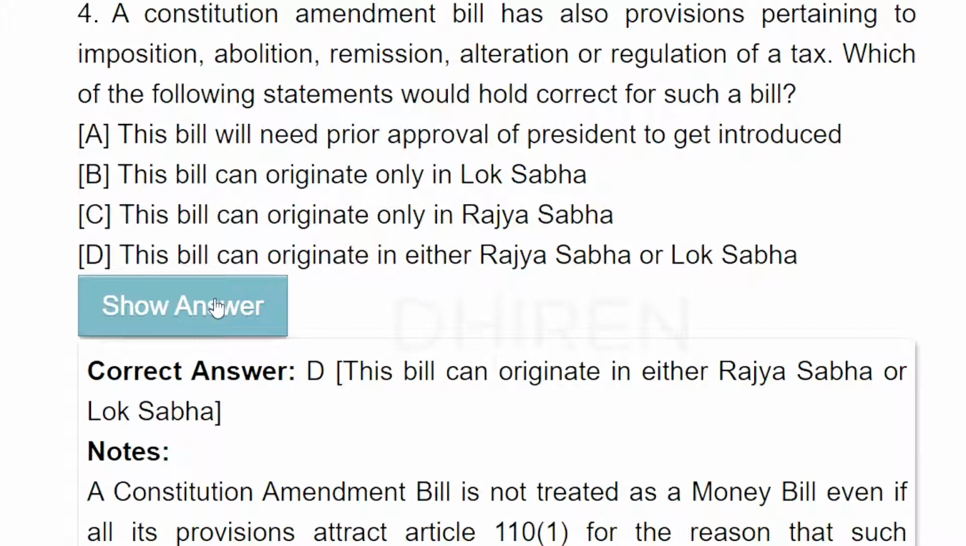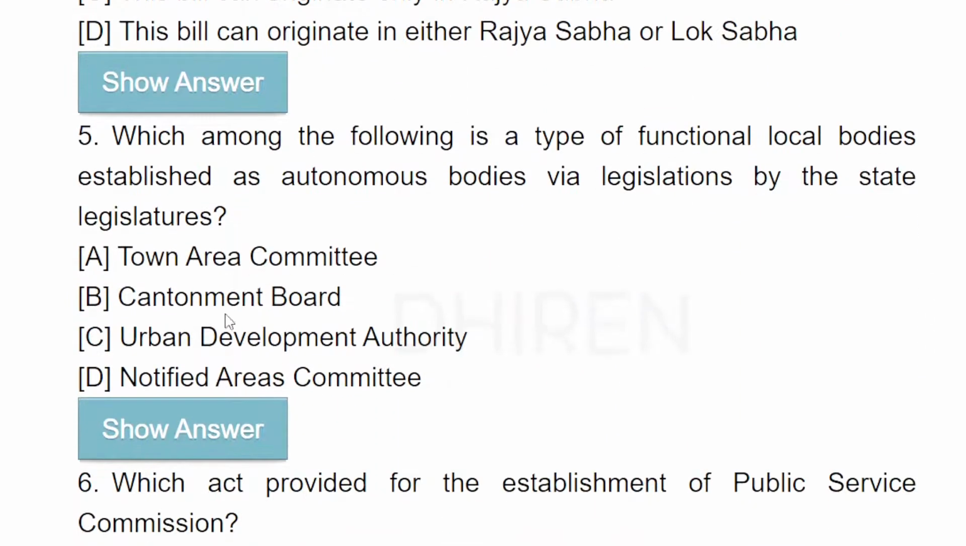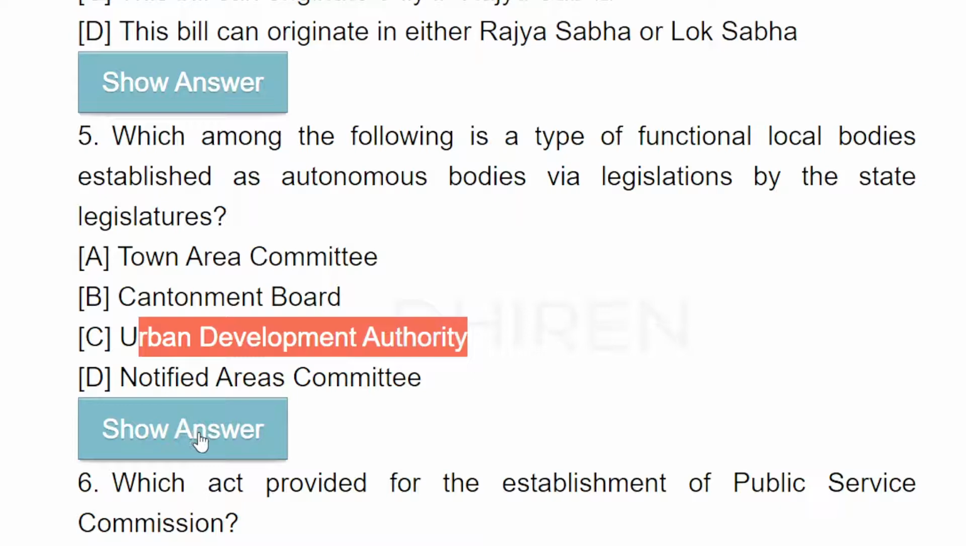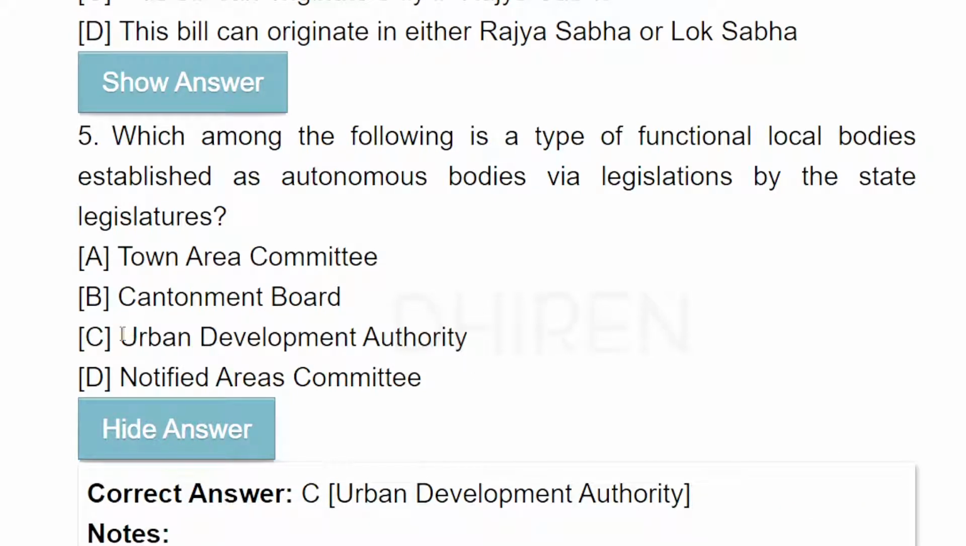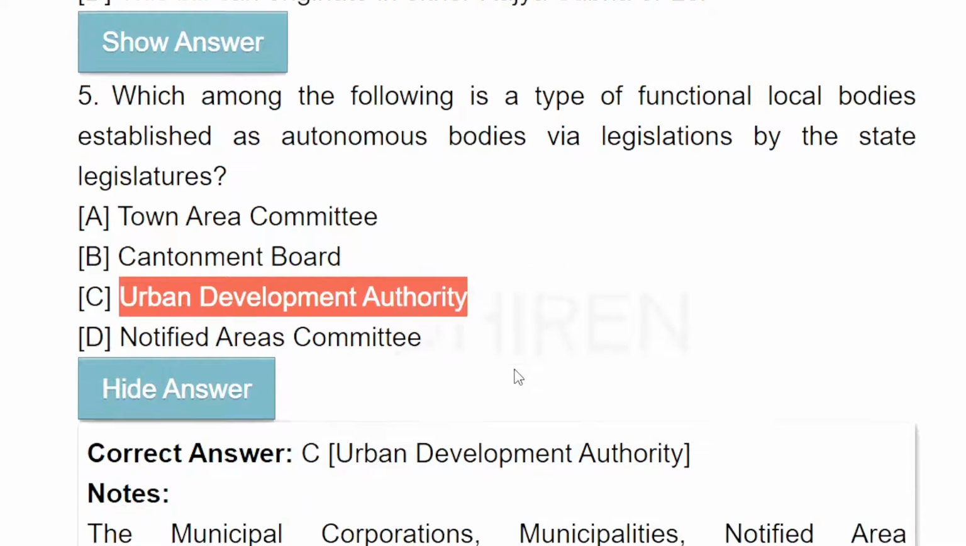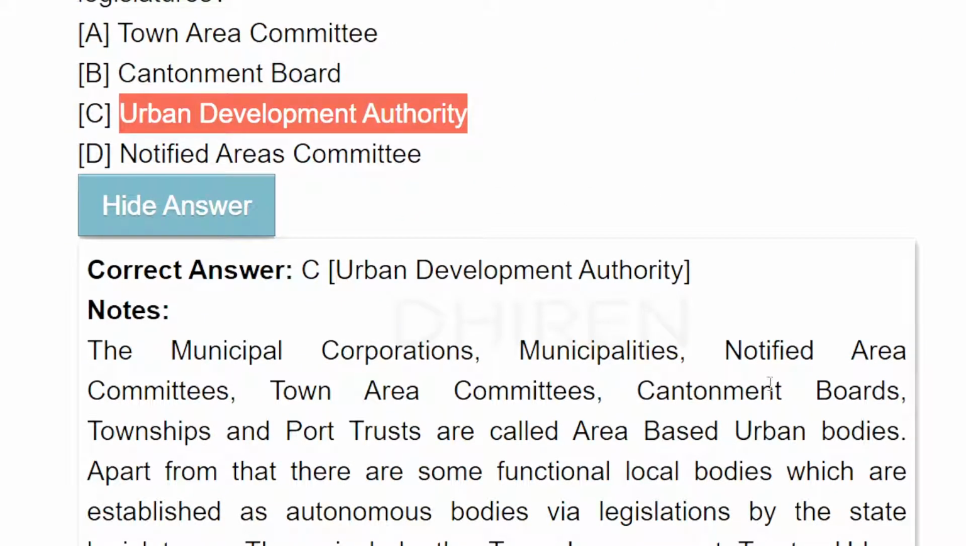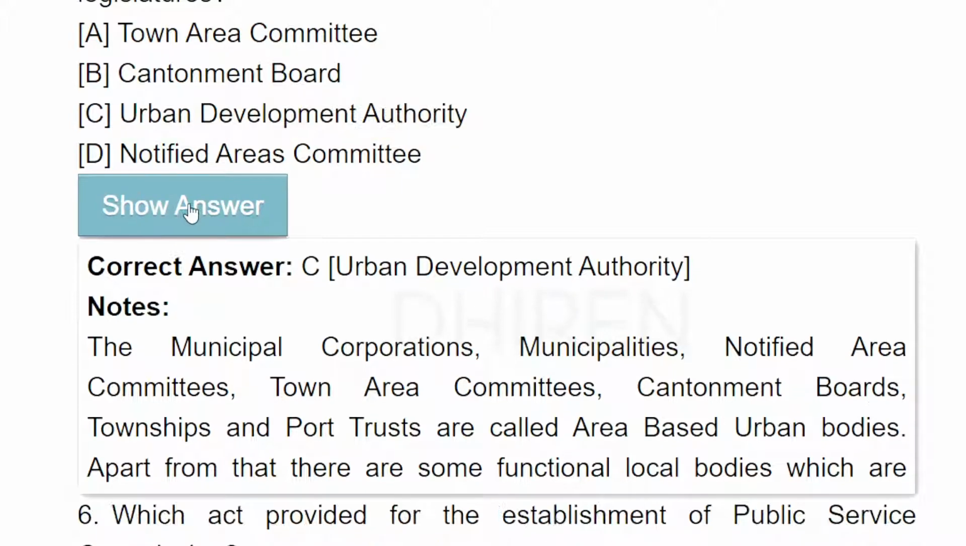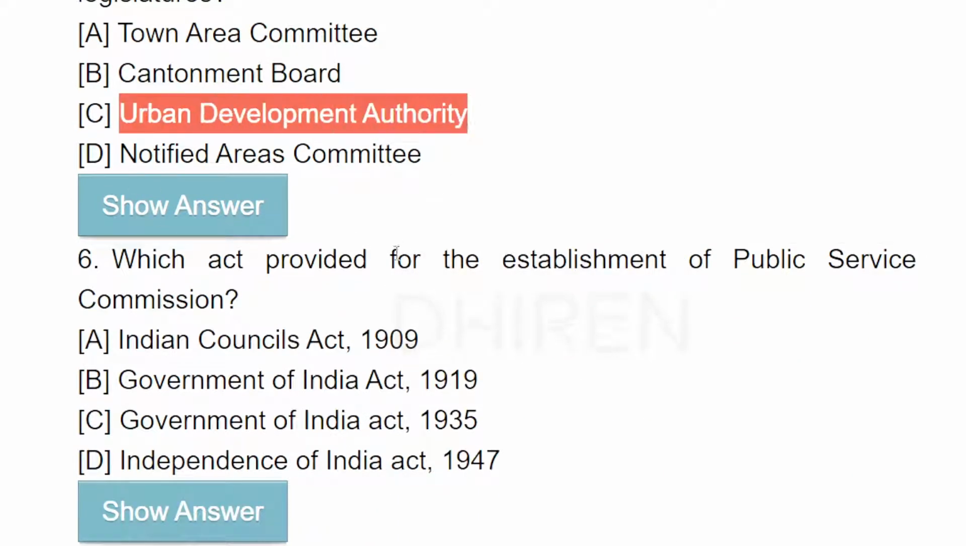Okay, now serial number 5. Which among the following is a type of functional local body established as an autonomous body by a legislation by the state legislature? So the answer, yes, Urban Development Authority. The others are municipal corporations, municipalities, notified area committee, town area committee, cantonment board. This is the answer, Urban Development Authority.